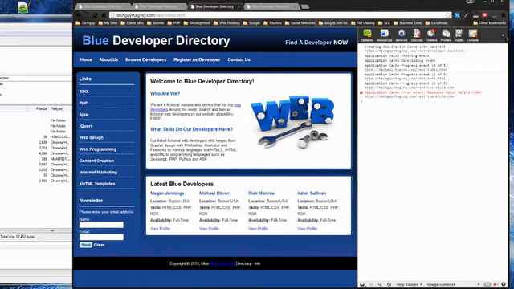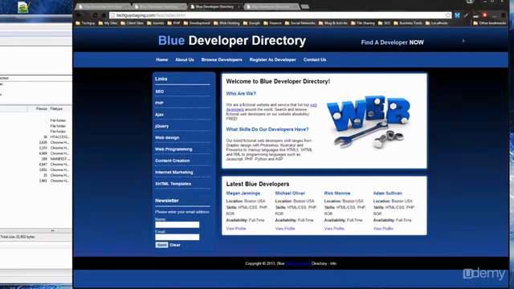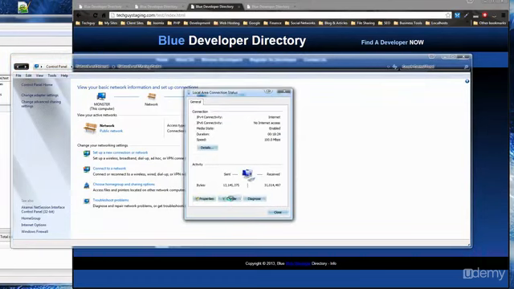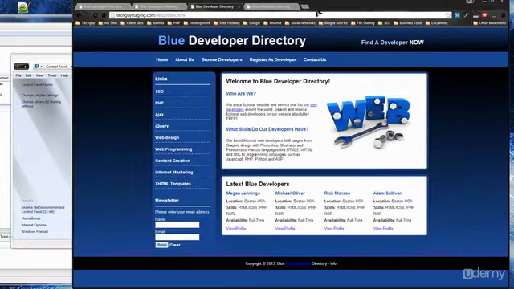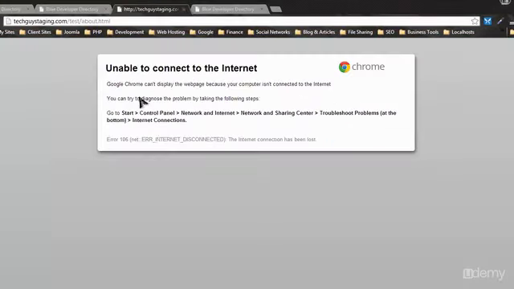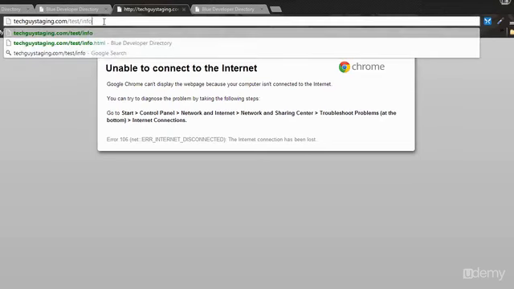But what I'd like to do now is make sure it's cached and shut off my internet connection and see what happens. Okay, so right now I'm going to shut off my connection. Okay, so if I go to About Us, there's nothing, but let's go back to the home page. The info page.